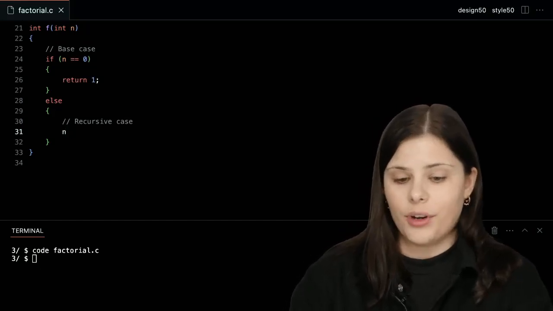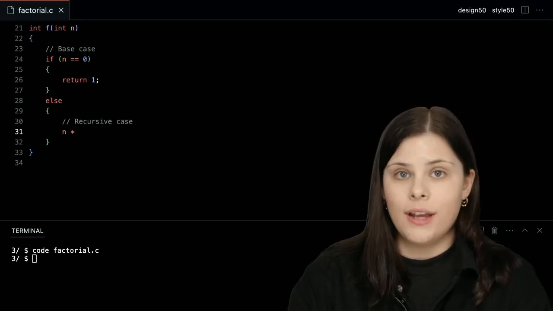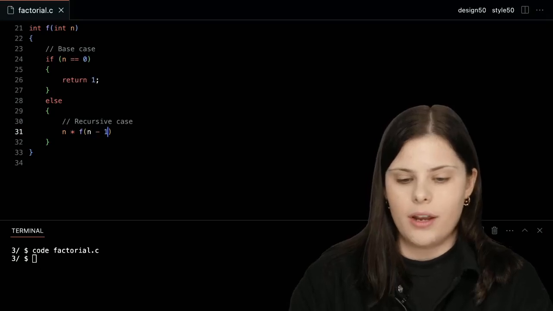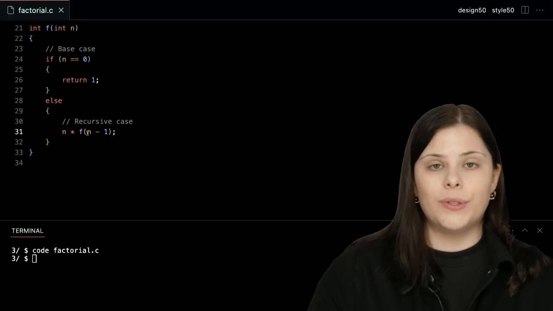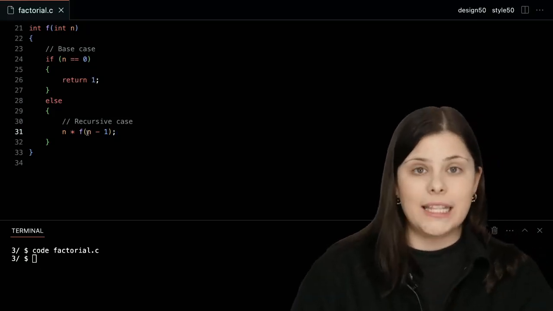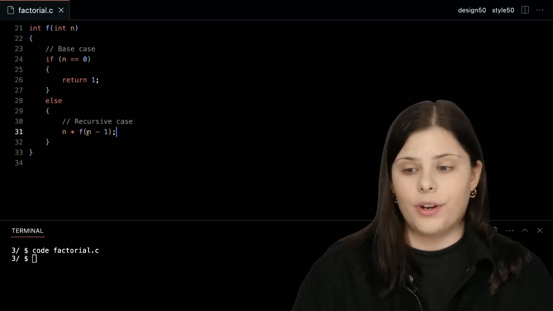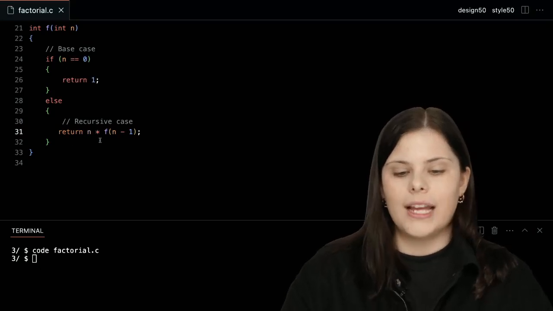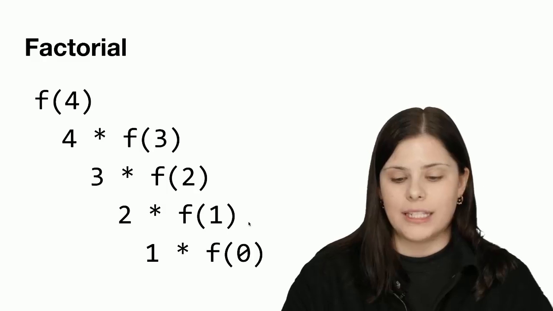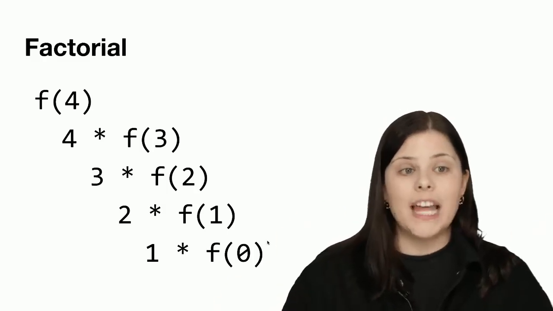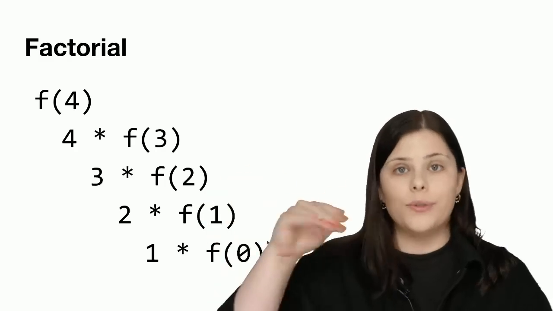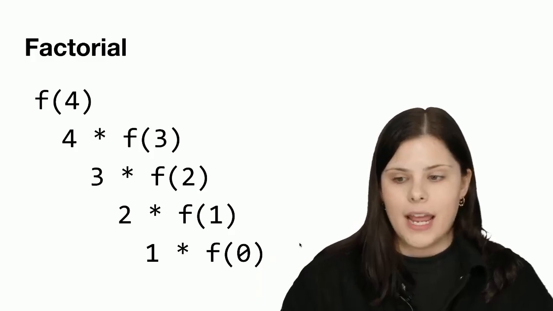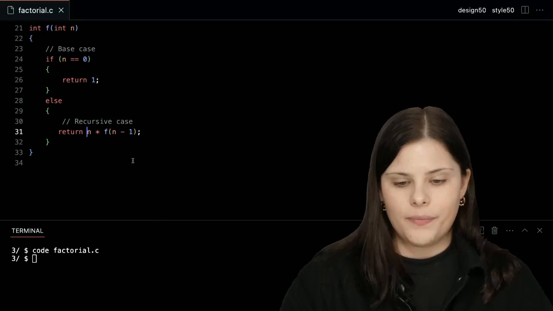So whatever number I have times factorial function of n minus 1, right? I always want to subtract by 1 before I pass in that number to the factorial function. And I do want to return it, right? So as we saw just now on the slides, once I reach my base case, I start returning those values back up again. So I want to make sure I also specify that in my code, okay?